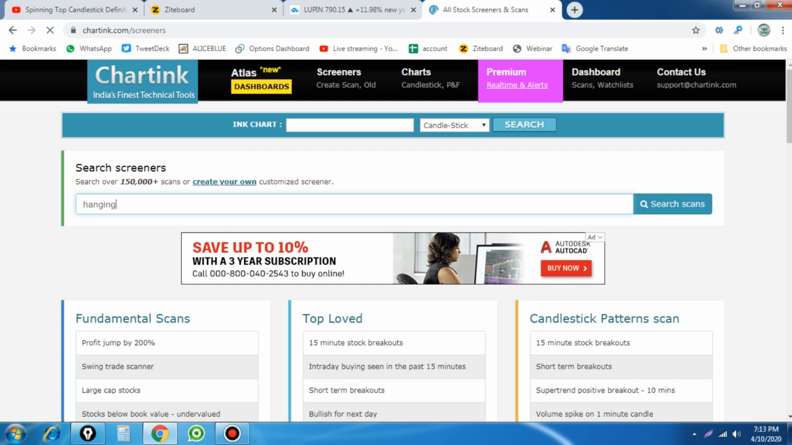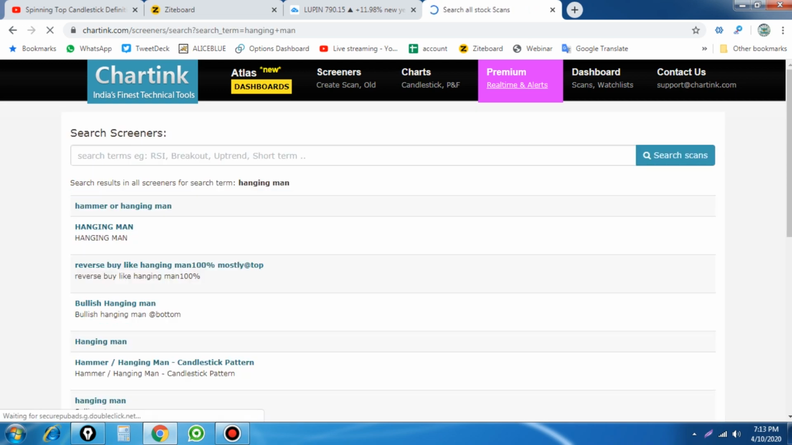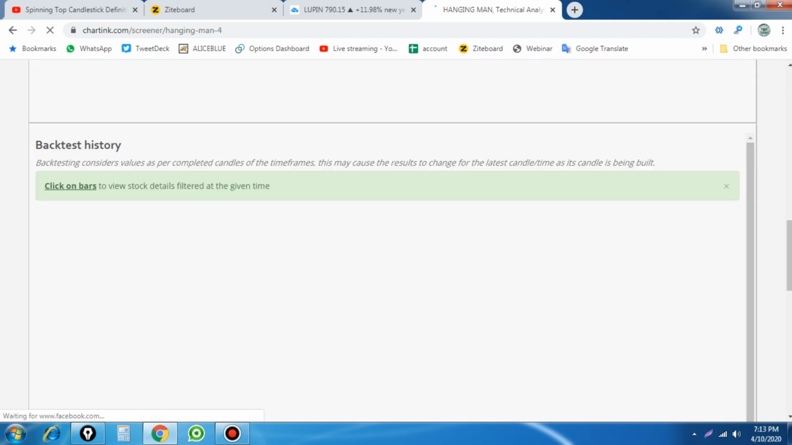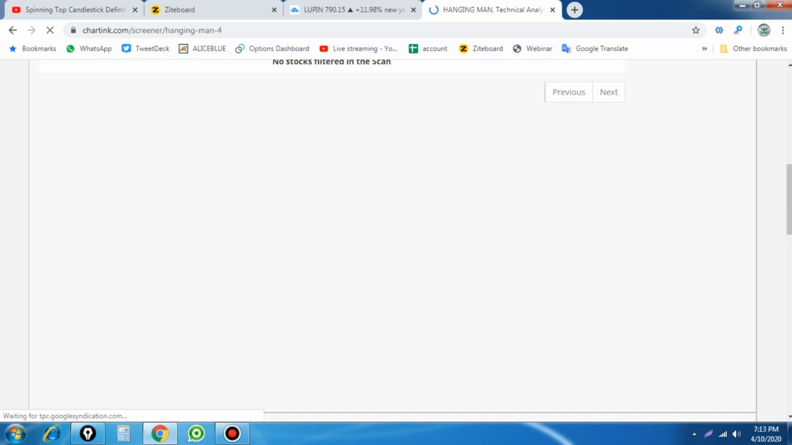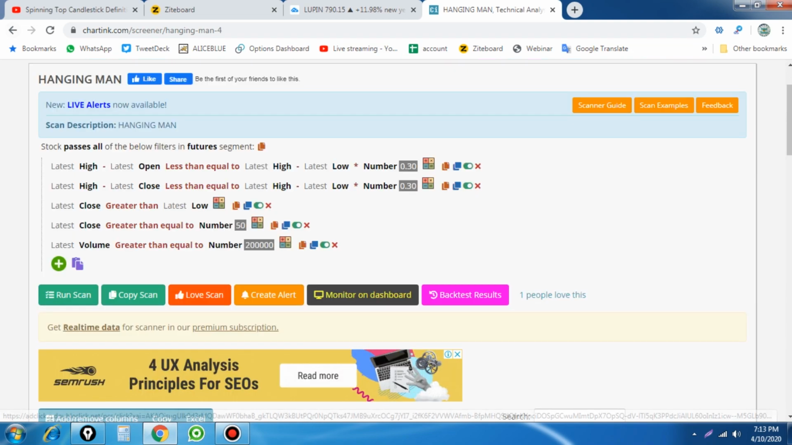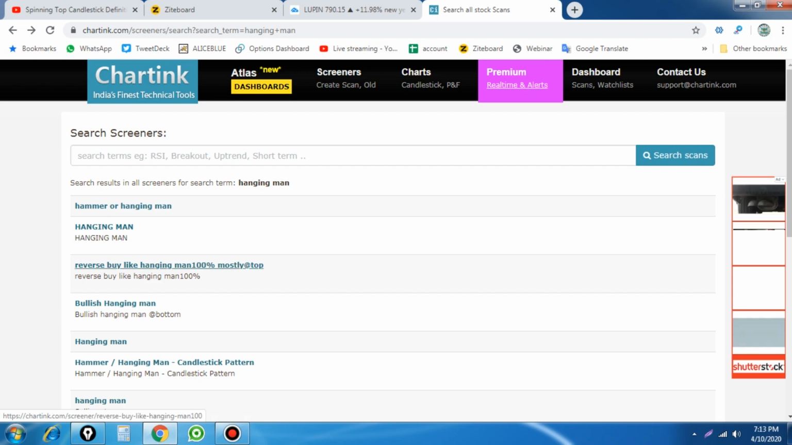Hanging man. So this is another candlestick pattern. For the hanging man, a lot of code is available, so you can easily check which stocks form that kind of hanging man pattern. In a quick minute you can scan it out. So let's check any other reversal like the hanging man, mostly at the top.